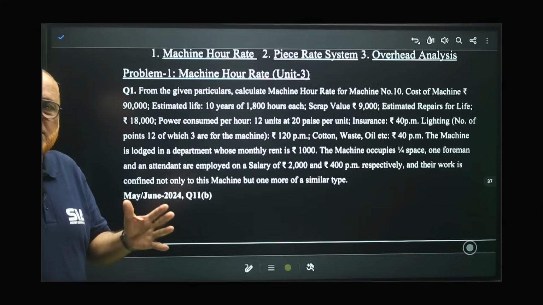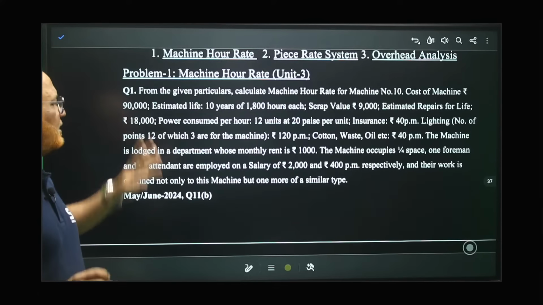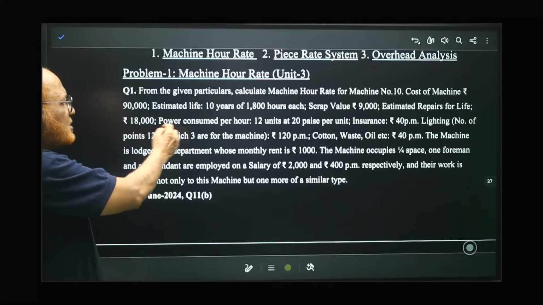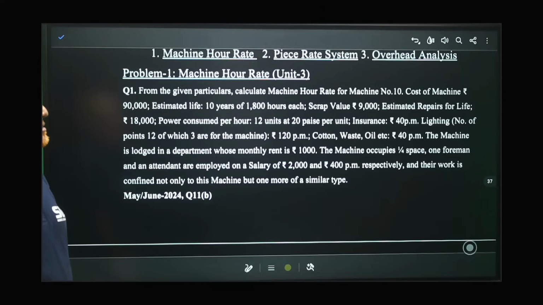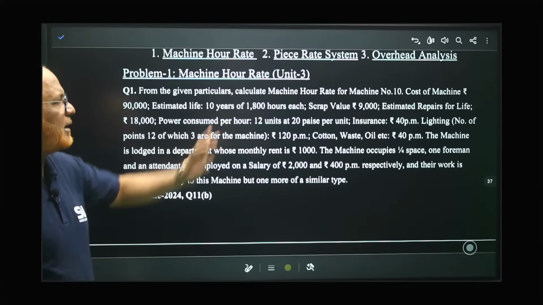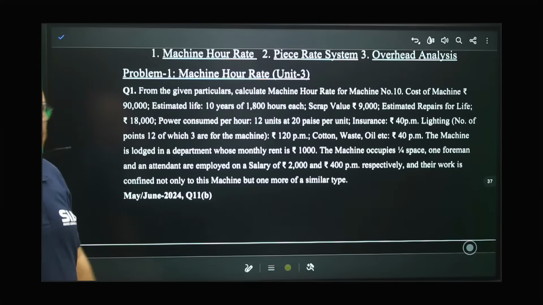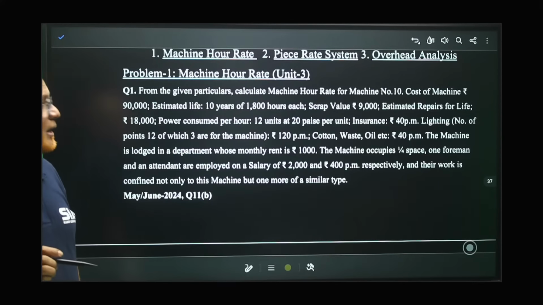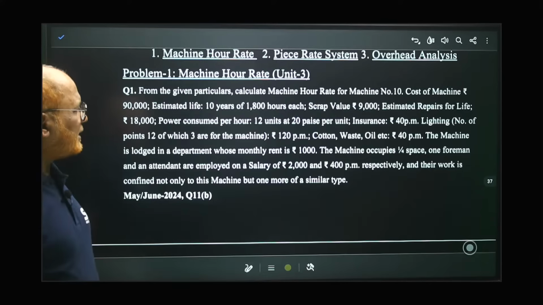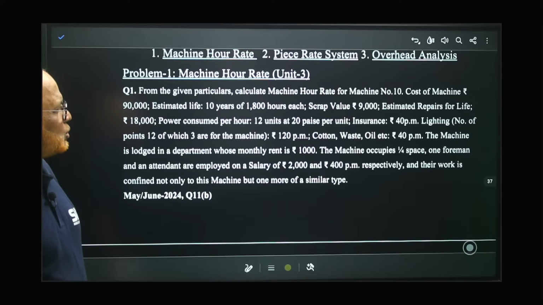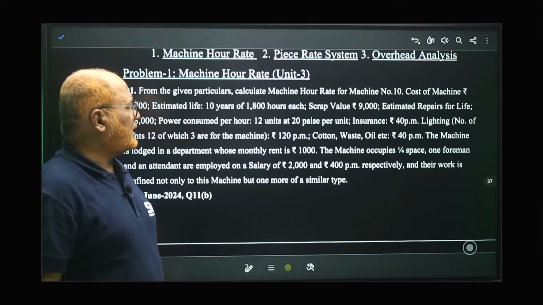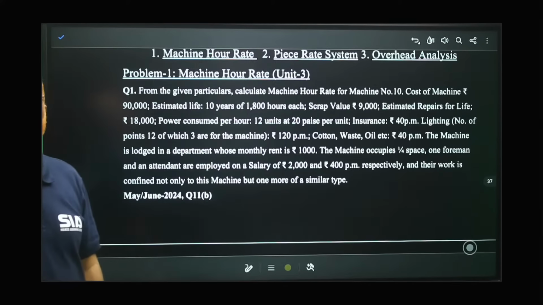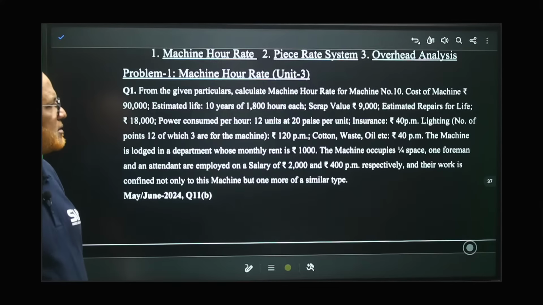The repair expenditure over the whole 10 years of life is 18,000 rupees. Then power consumed per hour 12 units at 20 paise per unit. Per unit 20 paise, and 12 units. So multiply 12 units into 20 paise, it comes to 2 rupees 40 paise. 12 into 20 will be 240. 240 paise means 2 rupees 40 paise per hour.